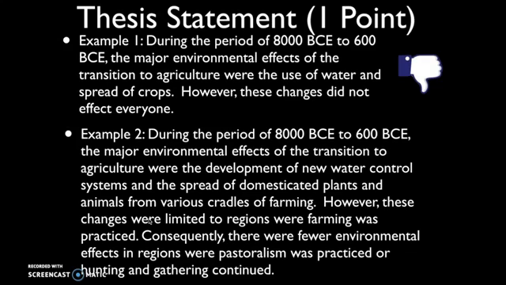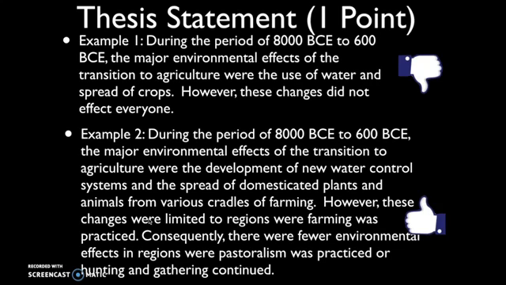During the period of 8000 BCE to 600 BCE, the major environmental effects of the transition to agriculture were the development of new water control systems and the spread of domesticated plants and animals from various cradles of farming. However, these changes were limited to the regions where farming was practiced. Consequently, there were fewer environmental effects in the regions where pastoralism was practiced or hunting and gathering continued. A couple of spelling errors there, but I think this one would get the point.